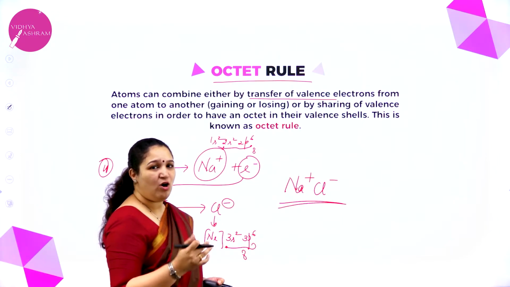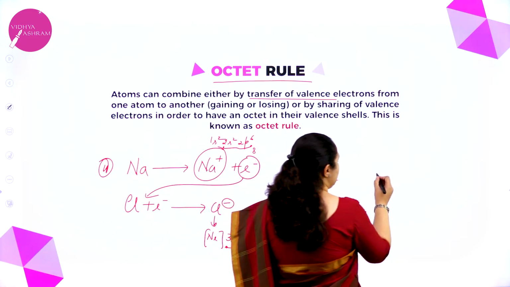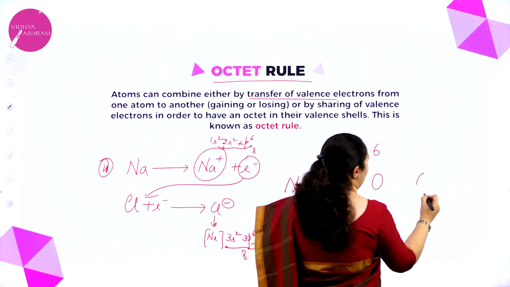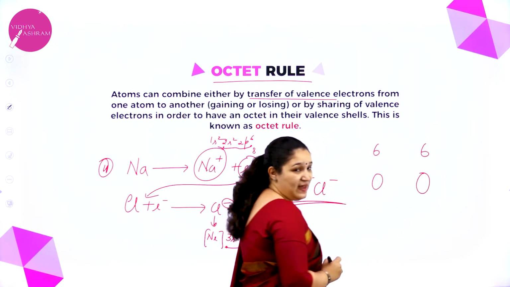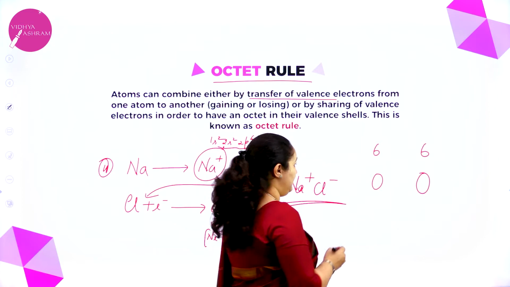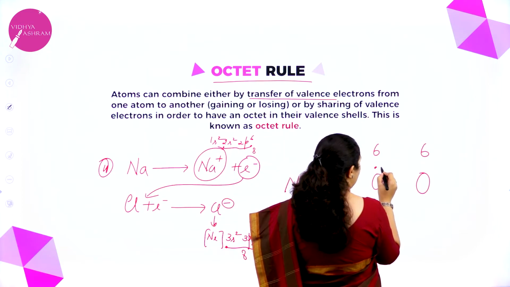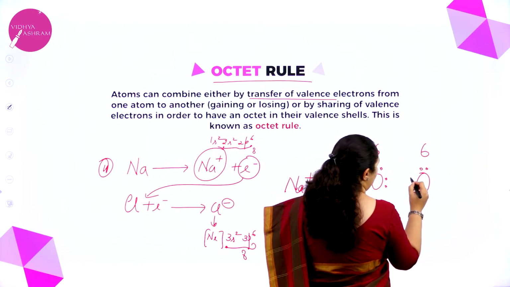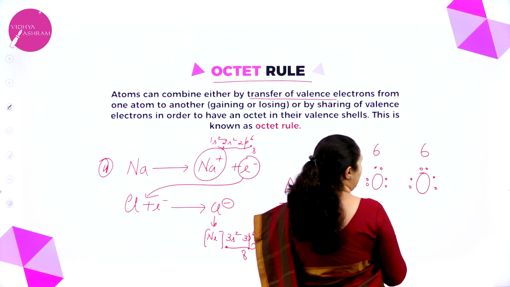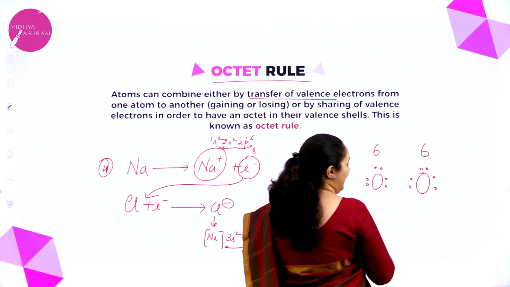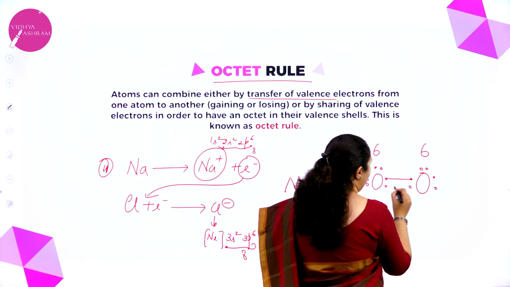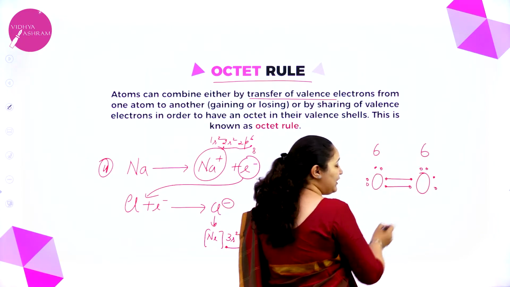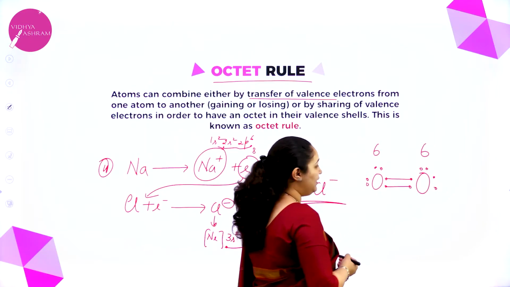For example, I'll take oxygen atom. Now oxygen has got 6 valence electrons, another oxygen atom has got 6 valence electrons, correct? So I will put that in the form of Lewis dot structure, 6 valence electrons and 6 valence electrons. Now these two pairs of electrons can be shared among these two atoms and both have got octet now.